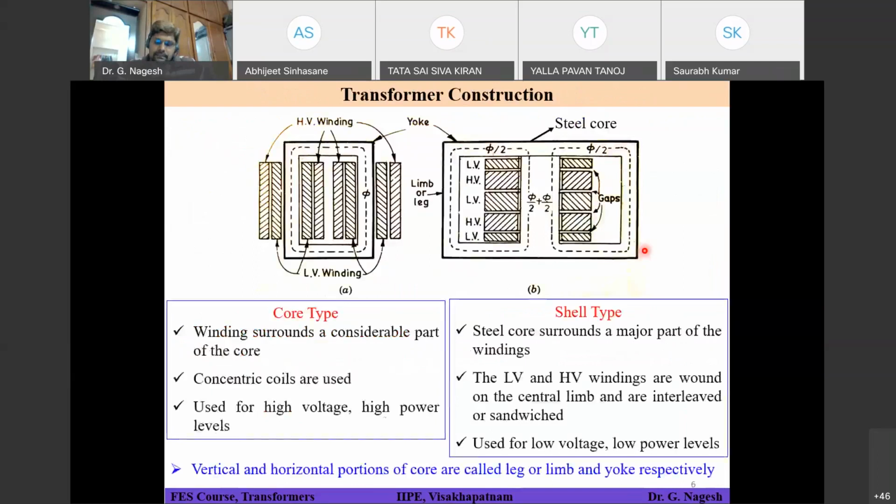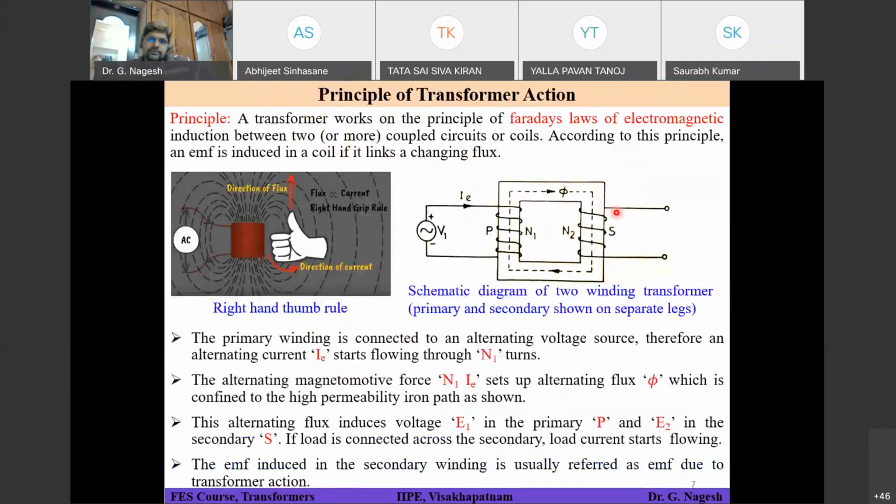But in this case, if you see that your first turn is behind your core and it is coming in this fashion, you will have bottom terminal as positive and top terminal as negative, right? Because it has to oppose the main flux, same rule.